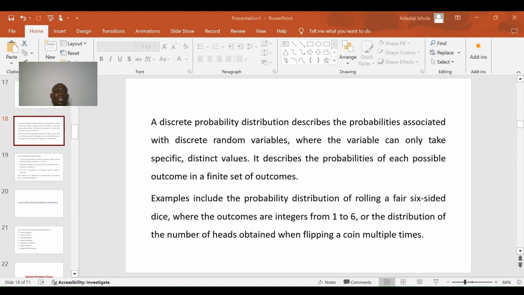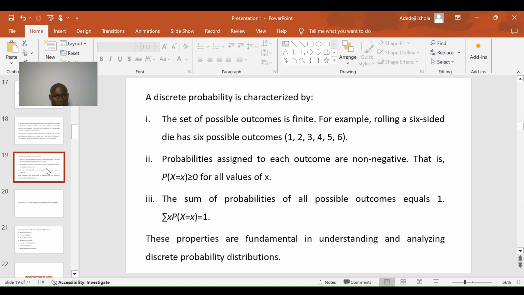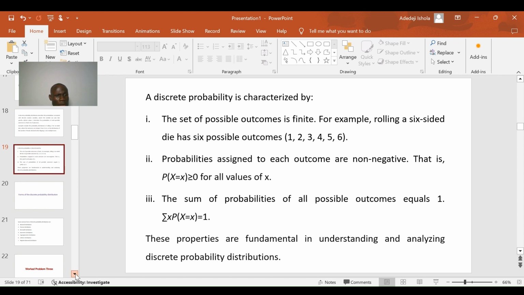If you toss a coin, you can either have a head or a tail. So any random experiment that gives you a specific value, a set of values, and the value is not in a range, is a discrete probability distribution. Without being understood, we still have to go further and state the essential properties of a discrete probability distribution.